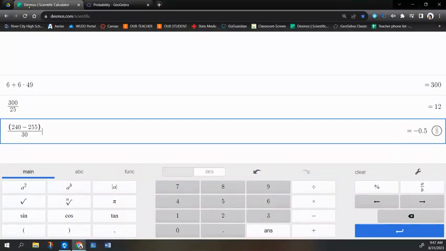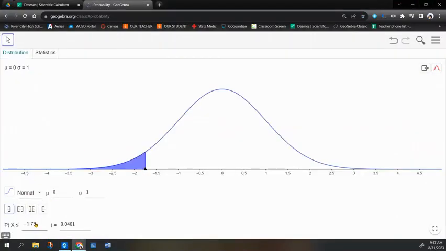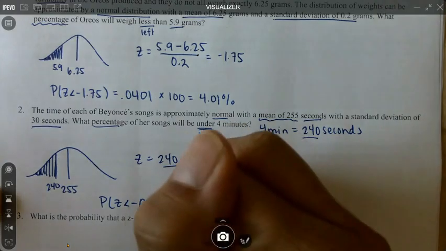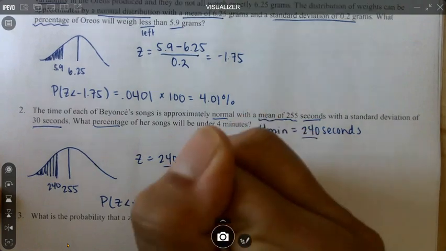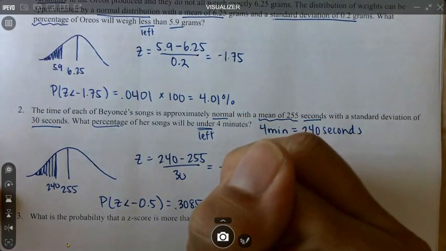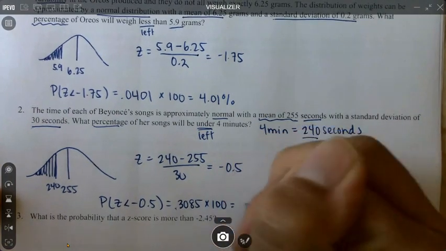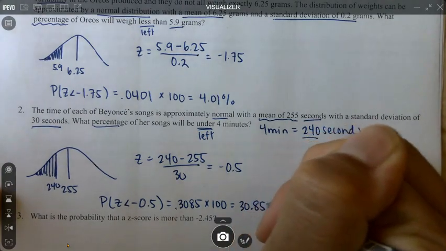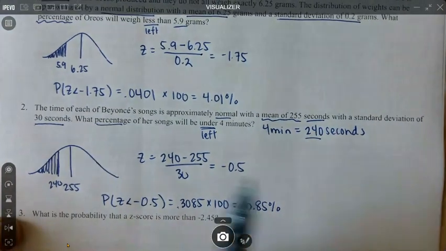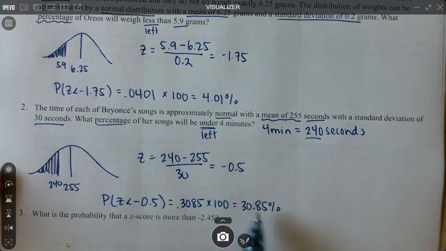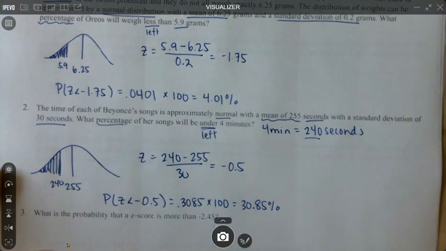So we're going to go to GeoGebra. We already have it as less than, but I'm going to change my z-score to negative 0.5. We get 0.3085. And again, since we're looking for a percentage, we're going to multiply that by 100. So that's going to be 30.85%. So again, in context, we would say 30.85% of Beyonce songs are under 4 minutes.